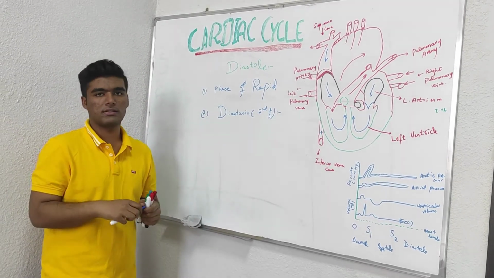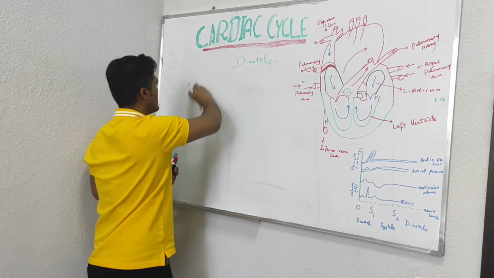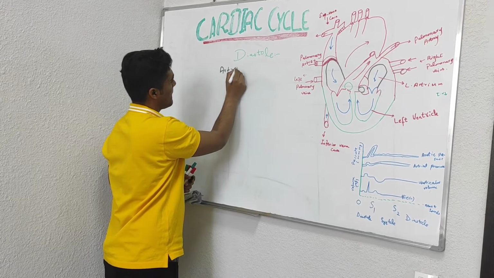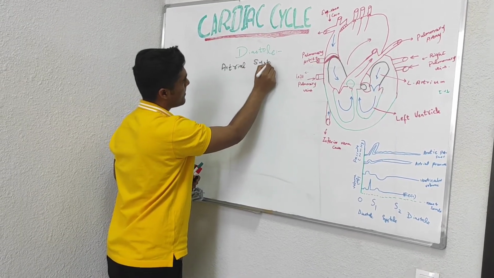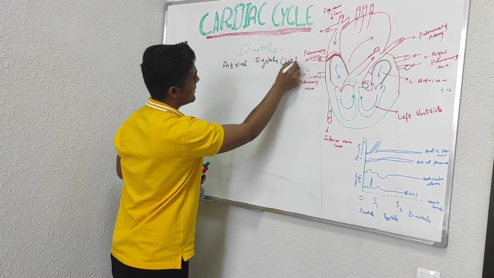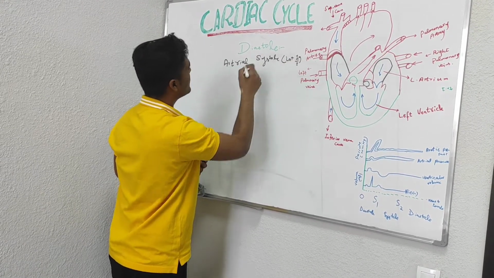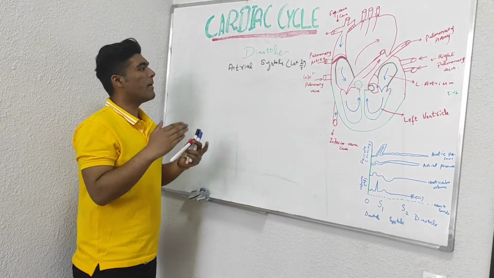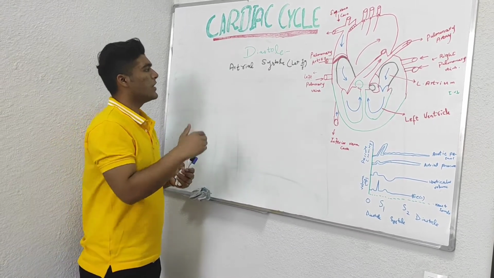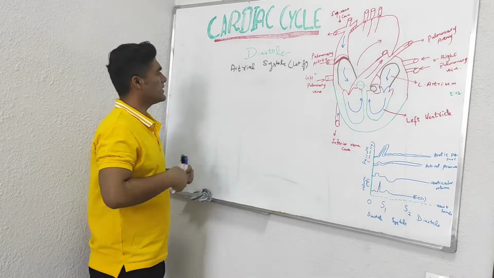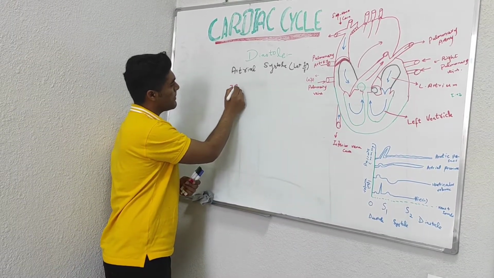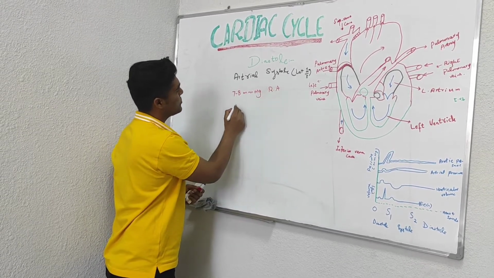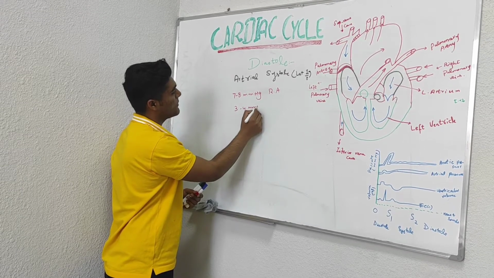In the later one-third part of diastole, we have atrial systole. Here the atria contract and pump about 20 to 30% of blood into the ventricles, and the pressure is 7 to 8 mmHg in the right atrium and 3 to 4 in the right ventricle.